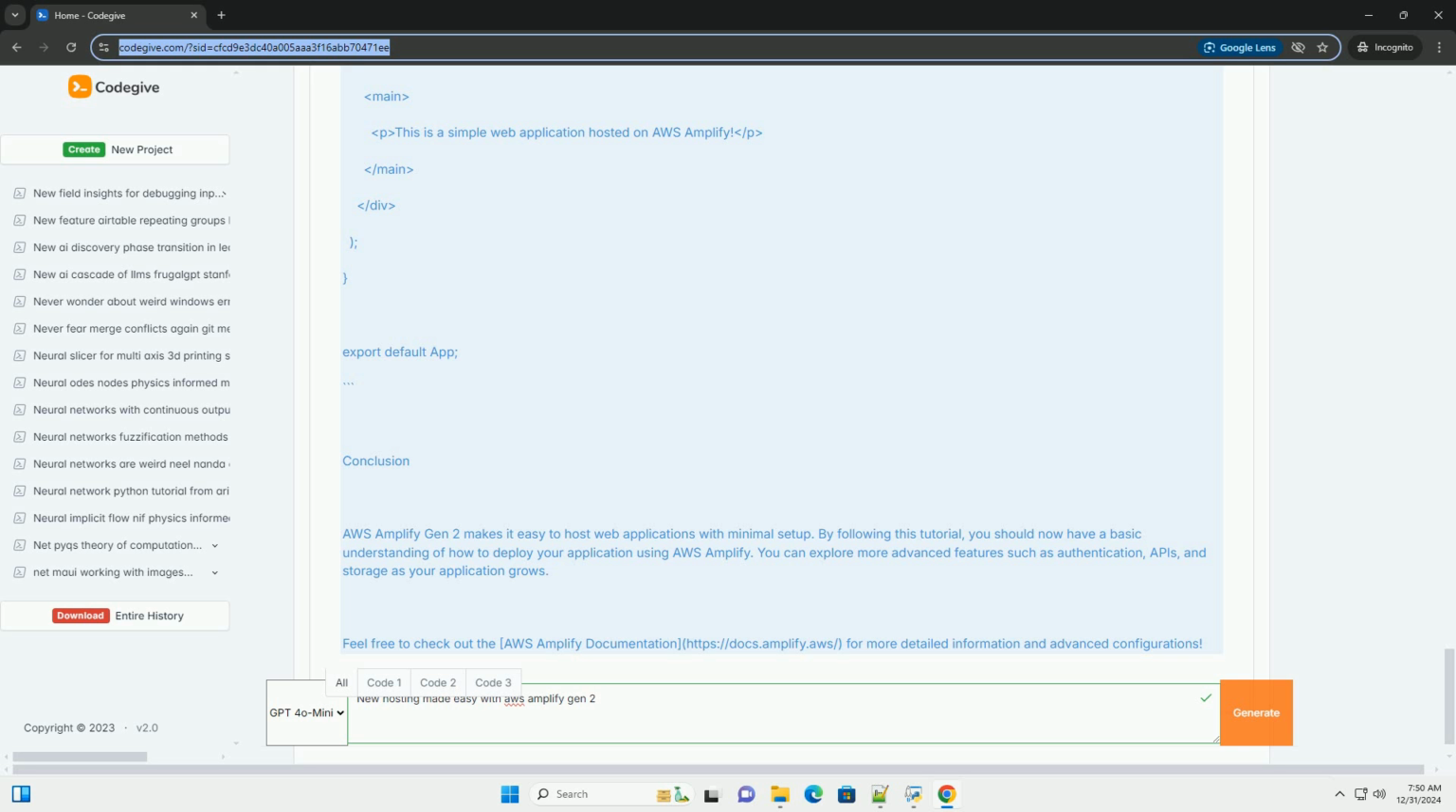Step 2. Configure AWS Amplify. 1. Initialize Amplify in your project. Bash amplify init. During this process, you'll be prompted for some configuration details. Here's an example. Enter a name for the project: myamplifyapp. Enter a name for the environment: dev.